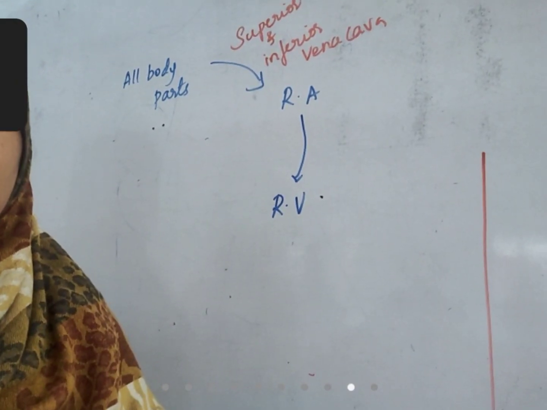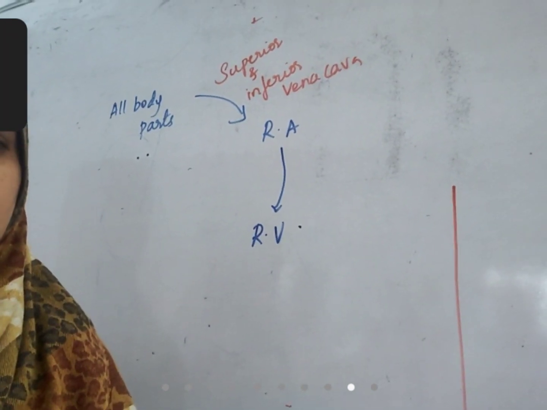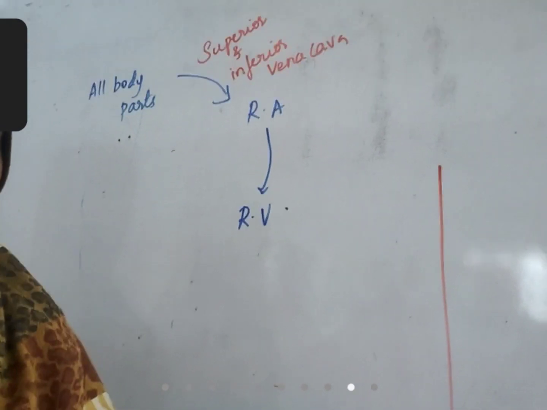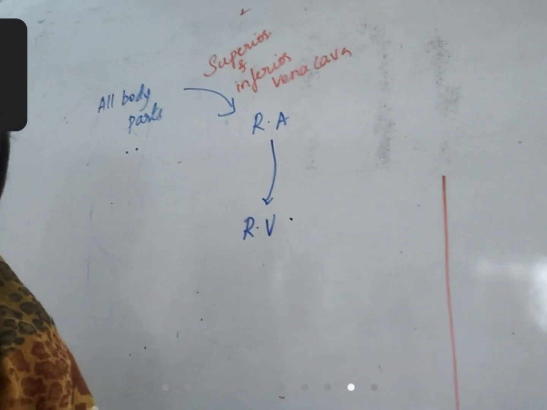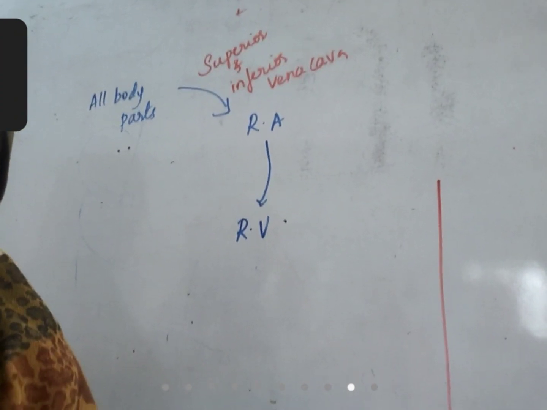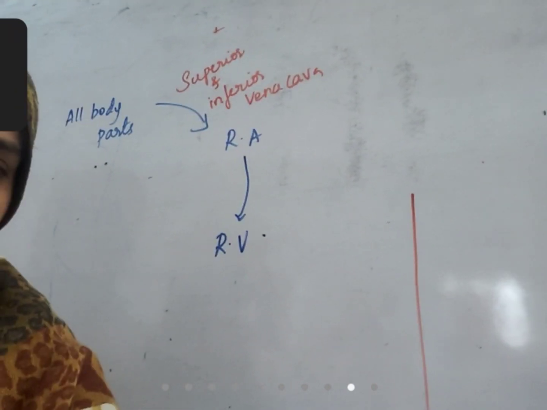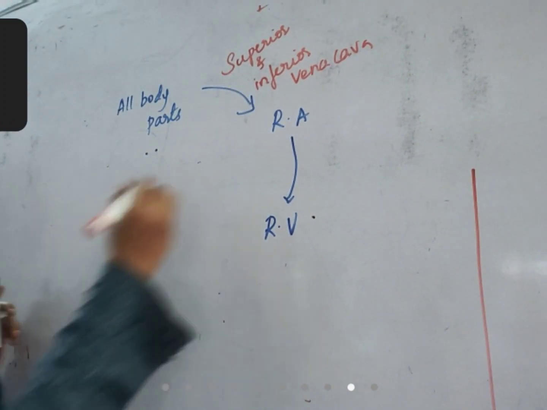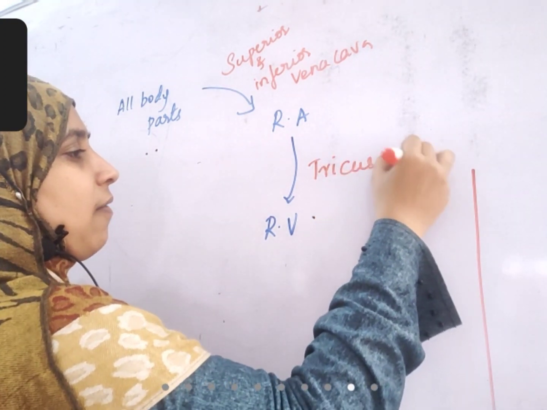Through which opening? Right auricle to right ventricle, tricuspid valve.